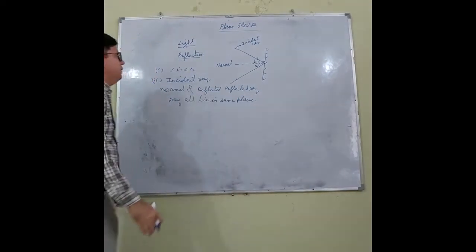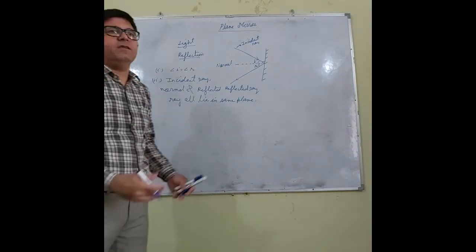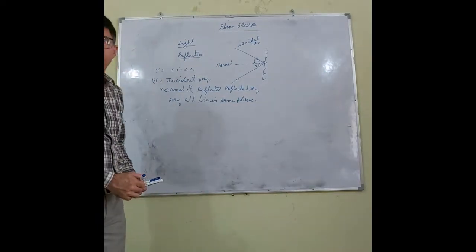So these laws were discussed during the previous lecture.